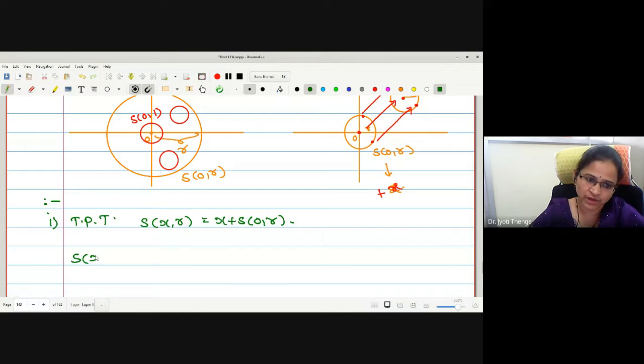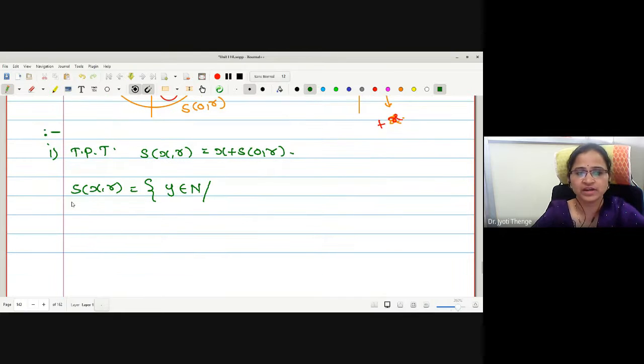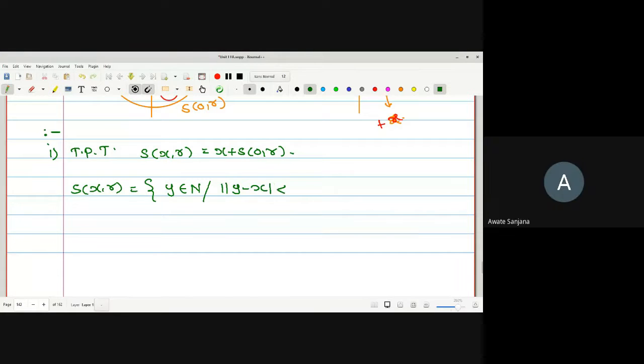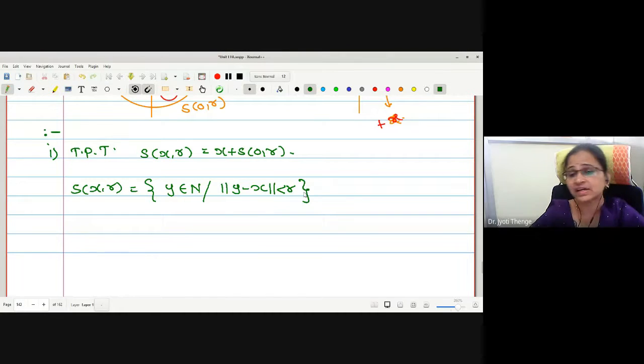Let me just define what the sphere S of x, r means. S of x, r is the collection of all those points in the normed linear space which are at a distance strictly less than r. Why strictly less? Because we were considering an open sphere. If I enclose the boundary, then here it will be less than or equal.